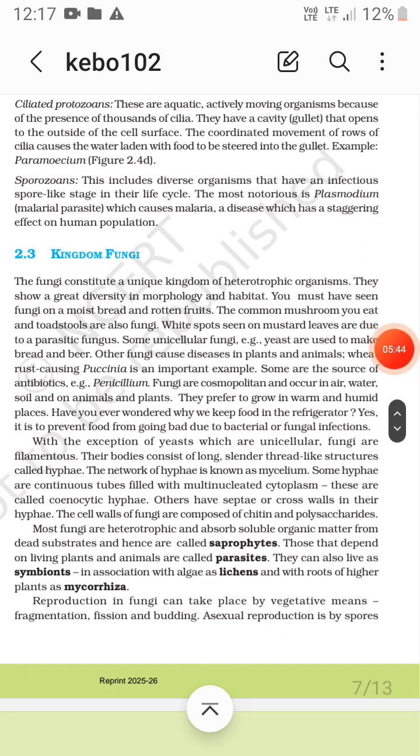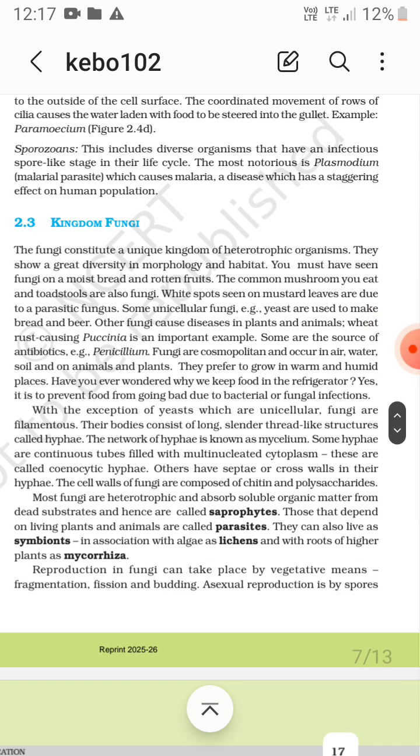Now the kingdom Fungi. The kingdom Fungi constitutes a unique kingdom of heterotrophic organisms. They show great diversity in morphology and habitat, while great extensive metabolic diversity is shown by bacteria. Okay, but the great diversity in morphology and habitat is shown by fungi. Moist bread and rotten fruits are caused by fungi. Common mushrooms and toadstools are also fungi.